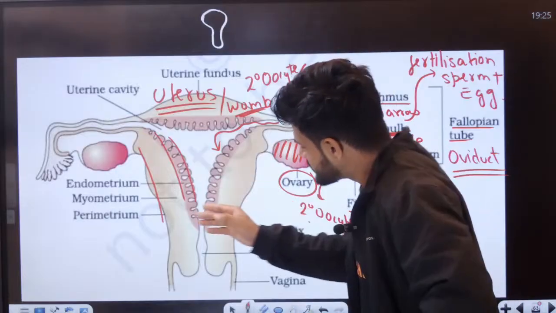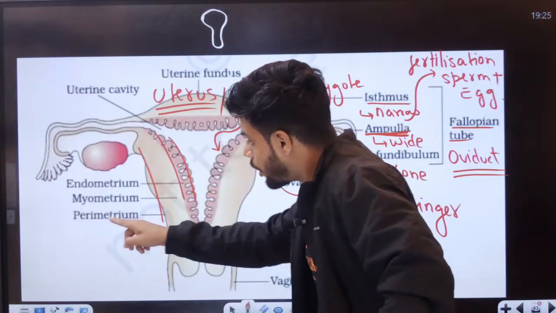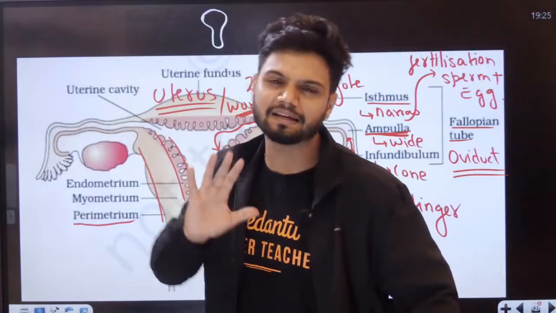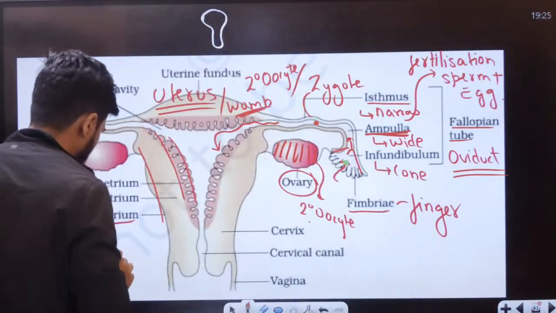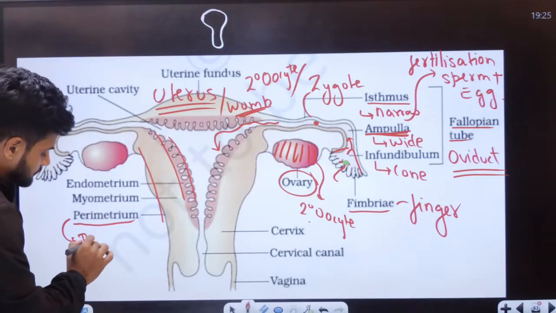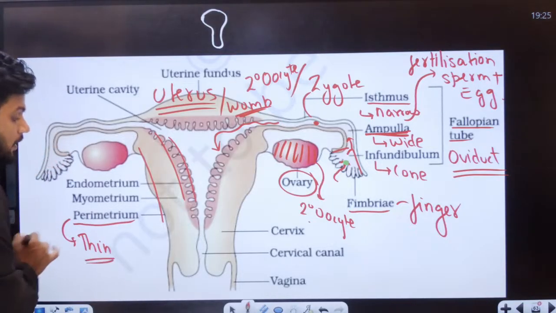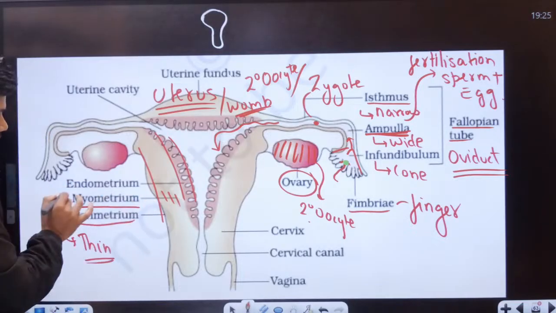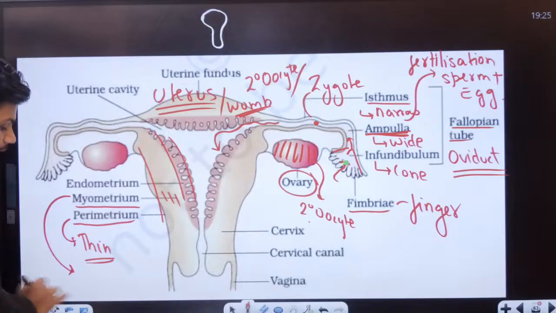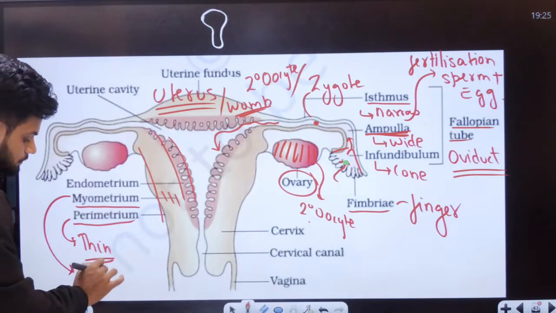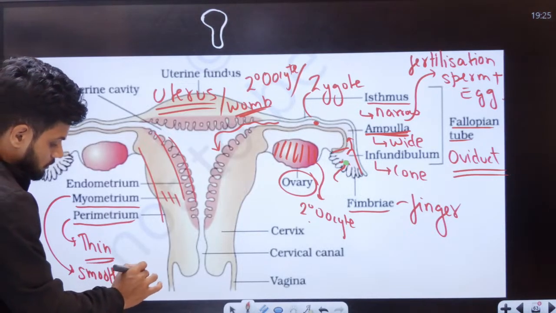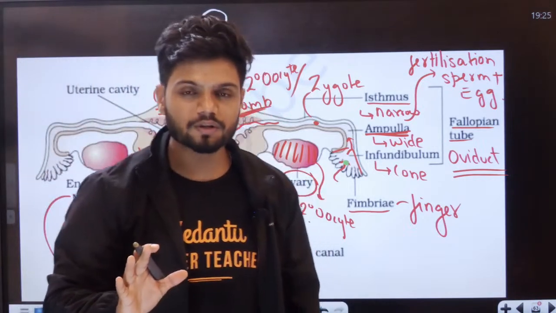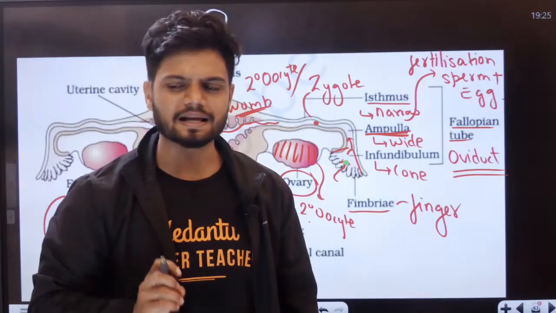Okay, now students, it has three layers, right? The outer layer is called perimetrium here. Perimetrium is a very thin layer. It is a thin outer layer. Then the middle layer is called myometrium. Middle layer myometrium, students, is made of smooth muscle tissue.